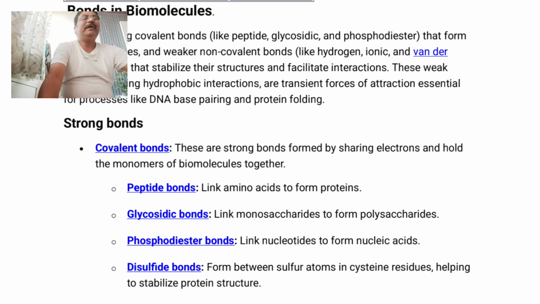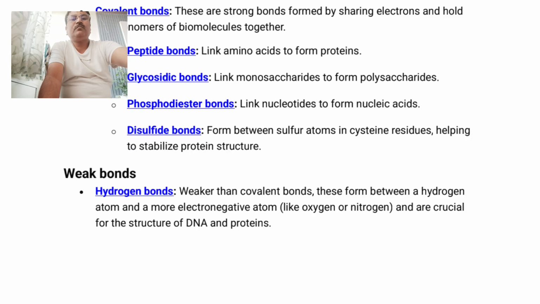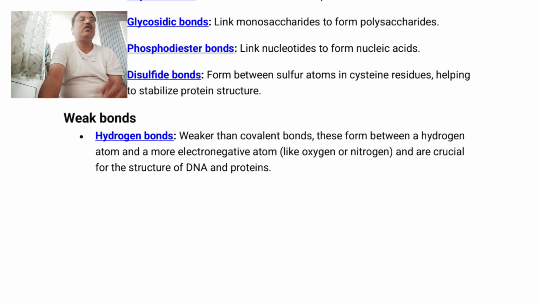Then the second type of bonding is the weak bonds present in the various biomolecules, and these weak bonds are non-covalent. A very good example of weak bonds is hydrogen bonds.